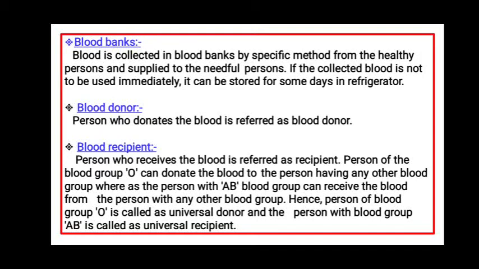The person who has blood group O can donate blood, or give blood, to any person with any blood group. So that is why a person with blood group O is called a universal donor. Whereas the person who has blood group AB can receive blood from any other person, and that is why he is called a universal recipient.